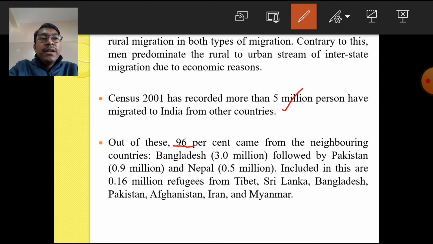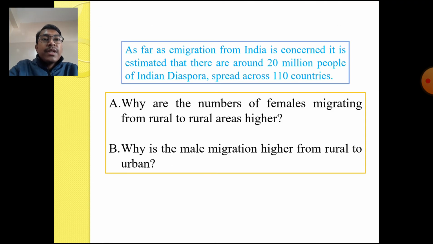People of Indian origin can be found in more than 100 countries of the world. As far as emigration from India is concerned, it is estimated that there are around 20 million people of the Indian diaspora spread across 110 countries. So as I said, from India also people migrate to other countries. People of Indian origin, the Indian diaspora, are spread across 110 countries, and how many people? Around 20 million people have migrated.